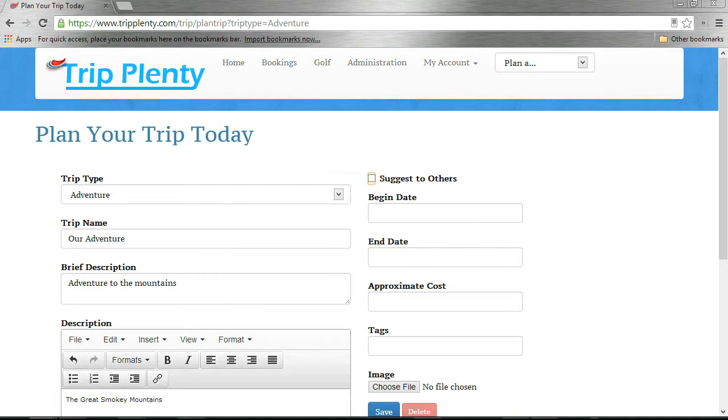You can also suggest your travel planner to others. This makes your travel planner public, but it does not make all the information for the travel planner public. It's only certain information that's shared.